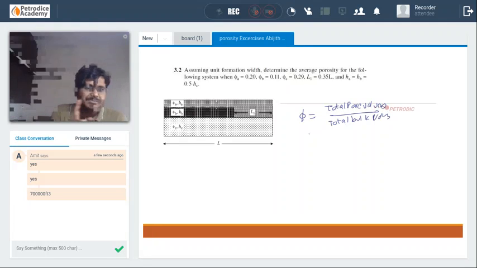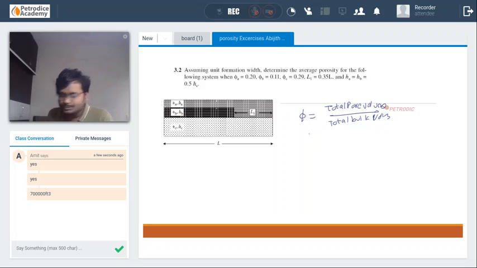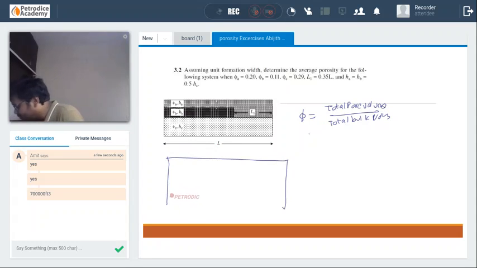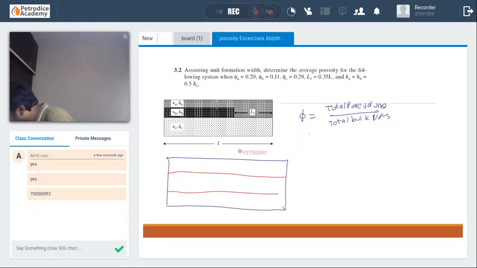The best method to do this particular question is by breaking the whole thing into 6 parts. So this is 1, 2, and this is 3.